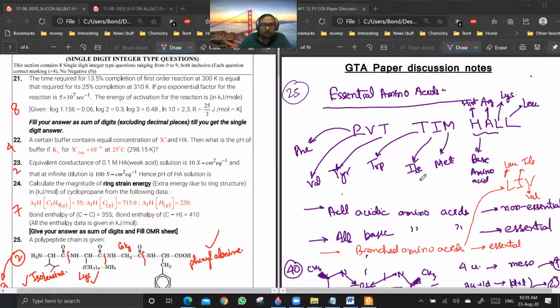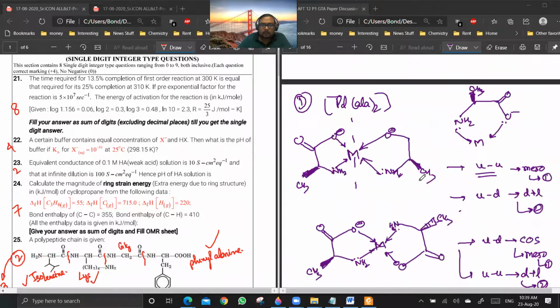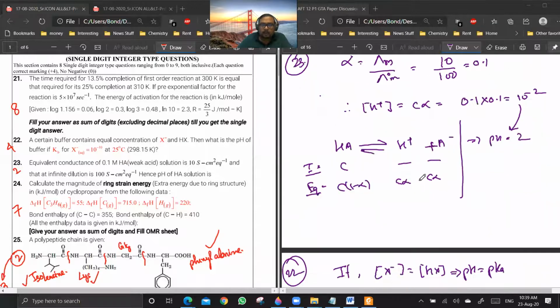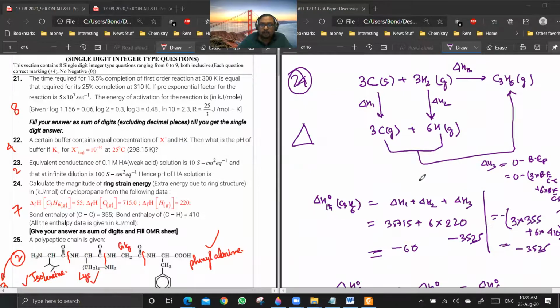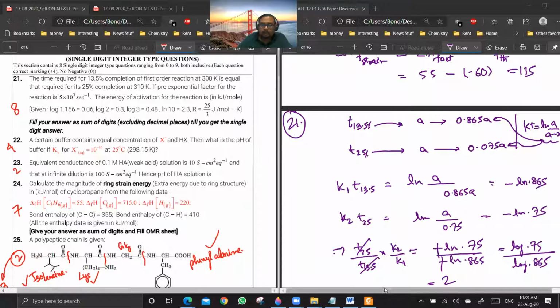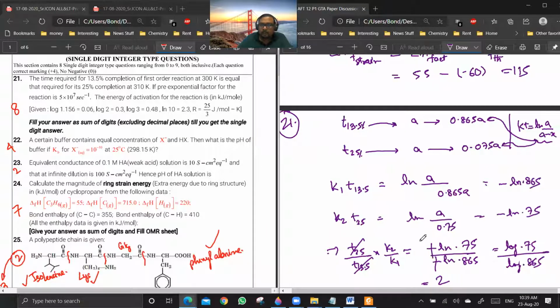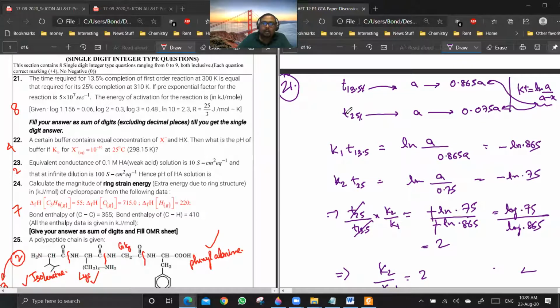So 24. 21 is not a doubt. Anyone? See, 21, I have done it somewhere. Okay, it is like this. You see 21, it is given T 13.5%. This means that at the end you are having 0.865 remaining, A is going to 0.865. T 25% means A is going to 0.758.